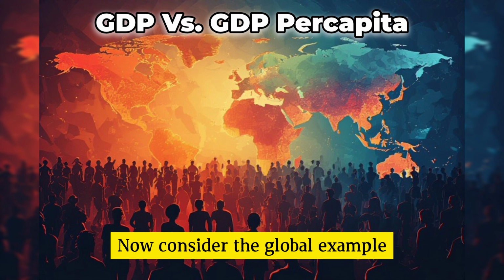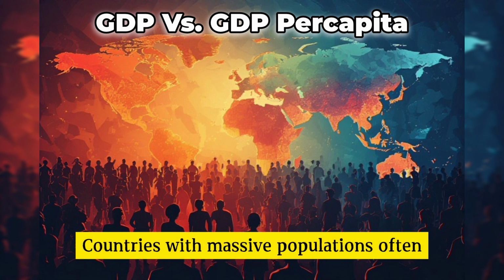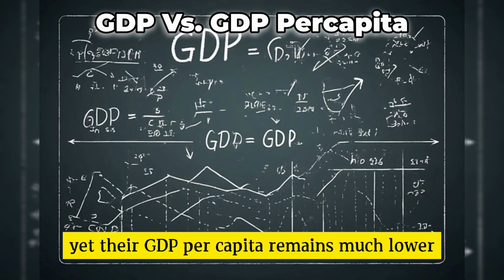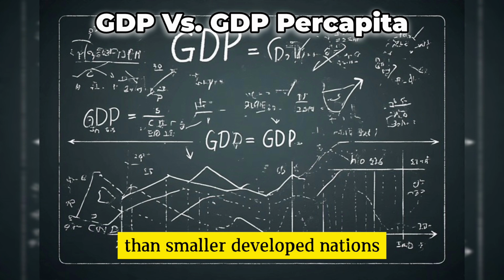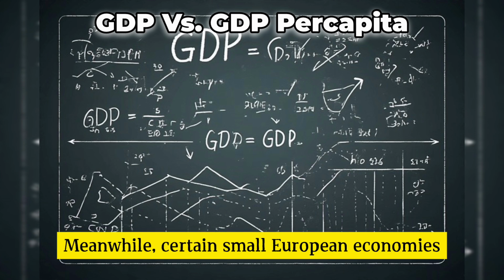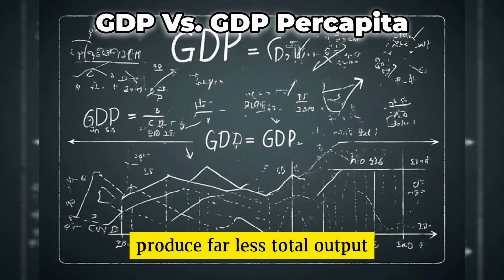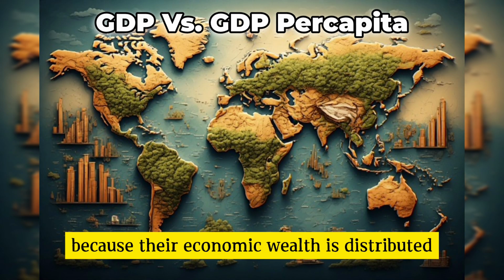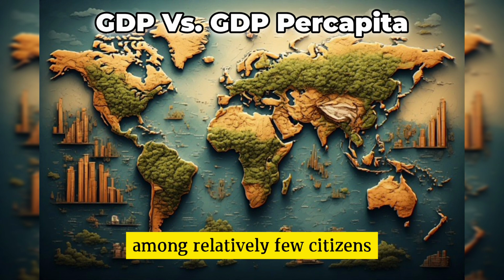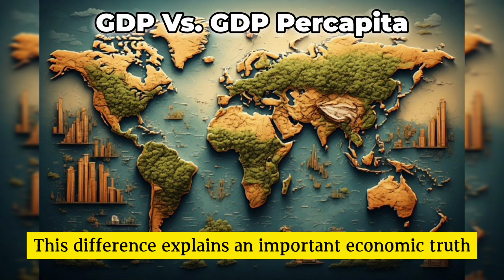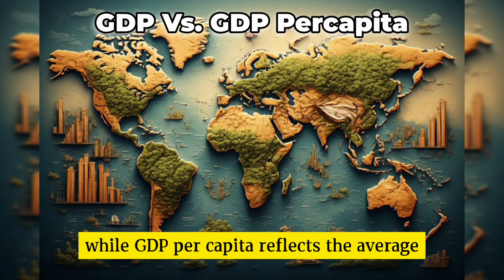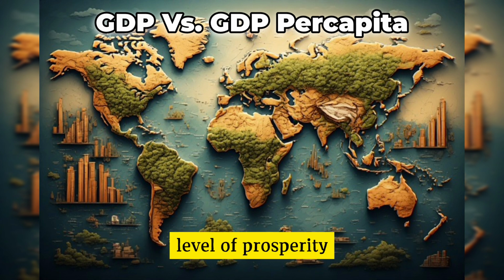Now consider the global example. Countries with massive populations often rank among the largest economies in terms of total GDP. Yet their GDP per capita remains much lower than smaller developed nations. Meanwhile, certain small European economies produce far less total output but record extremely high GDP per capita because their economic wealth is distributed among relatively few citizens. This difference explains an important economic truth. GDP reflects economic power, while GDP per capita reflects the average level of prosperity.